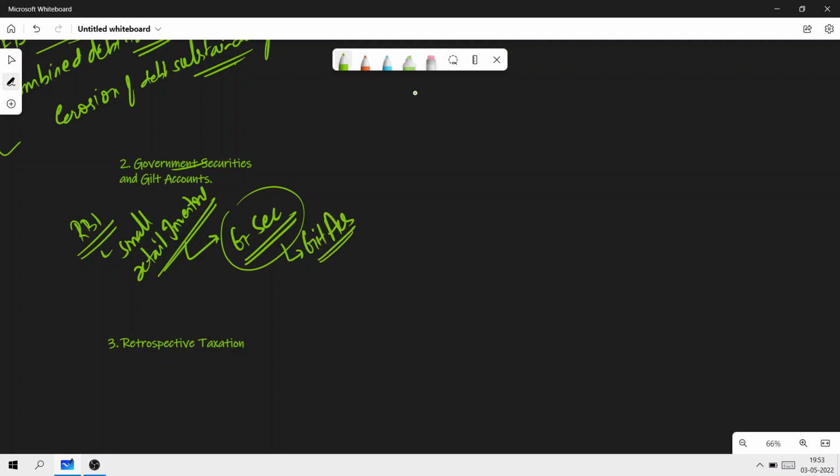These gilt accounts are with the central bank, that is under the RBI Retail Direct Scheme. So the name of the scheme is very important, that is RBI's Retail Direct Scheme.